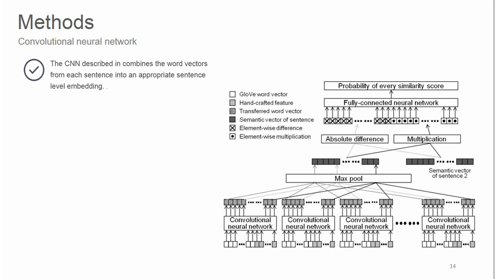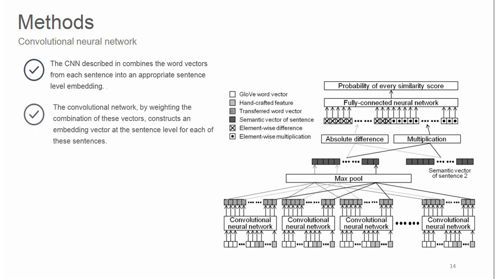Convolutional neural network is one of the methods that we use to test Farsi. This architecture provides an overview of the model that we use. After pre-processing, each pair of sentences is given to the convolutional neural network as embedded vectors of their words. Then, the CNN describes and combines the word vectors from each sentence into an appropriate sentence-level embedding. After that, the convolutional neural network, by weighting the combination of these vectors, constructs an embedding vector at the sentence level for each of these sentences.